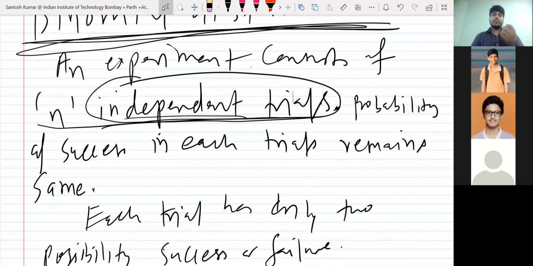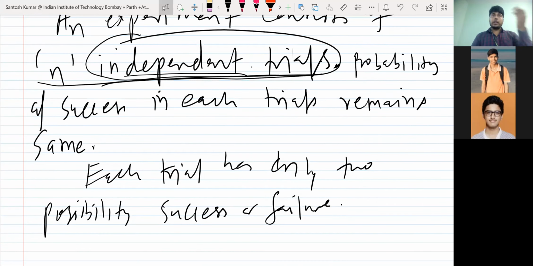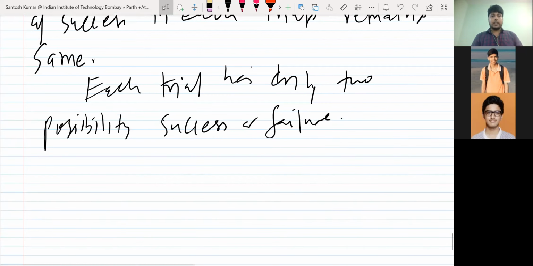For example, we are throwing a coin, so you can consider head as the success and tail as the failure. In case of a bag with 5 red and 5 black, you can consider black as the success and red as the failure. In case of a die, if you want to get 6, then getting 6 is success and not getting 6 is failure. Like 1, 2, 3, 4, 5, any one of those outcomes will be failure. So each trial has 2 possible outcomes only, success or failure.